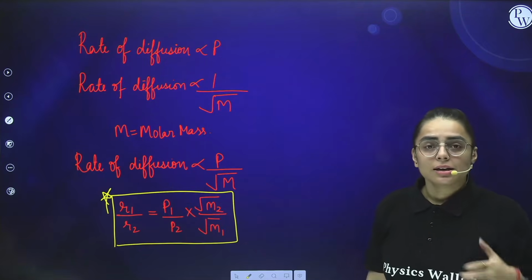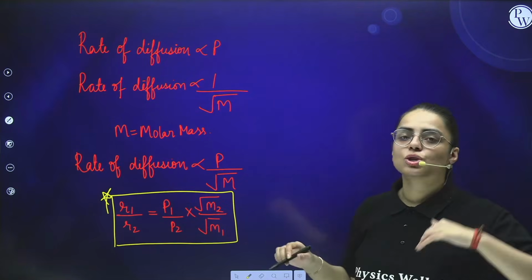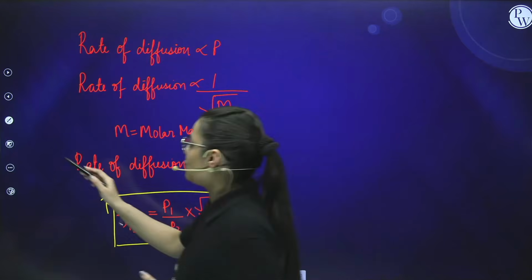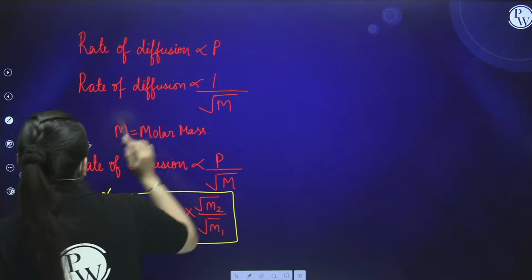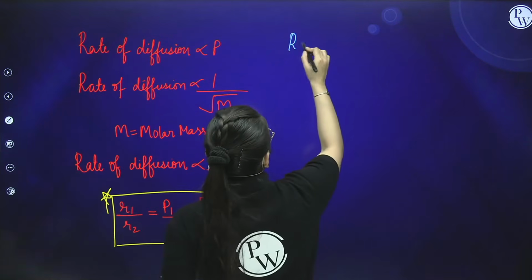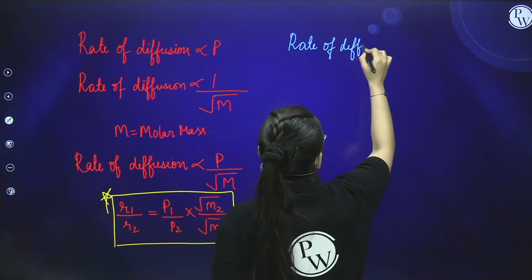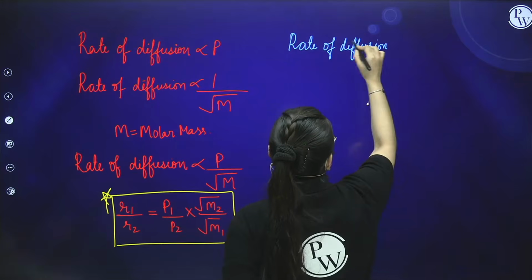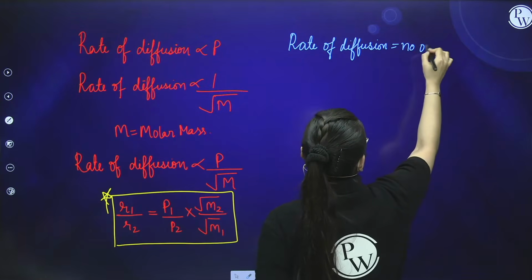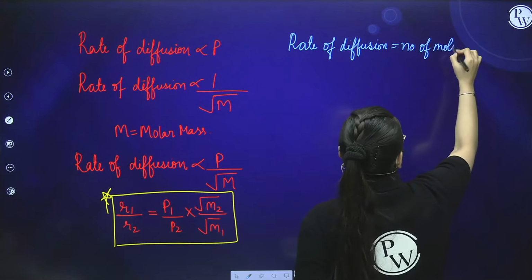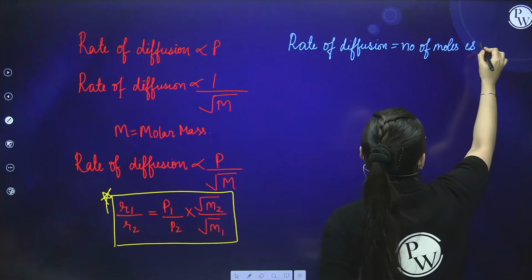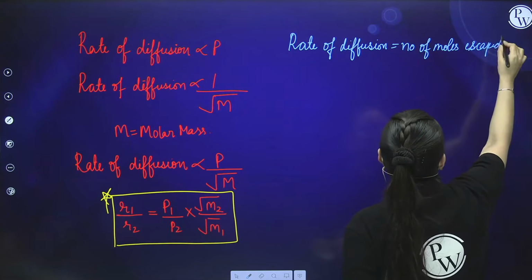Is it clear? Now we can also define rate of diffusion in other terms. If I talk about number of moles, rate of diffusion is equal to number of moles escaped divided by time taken.